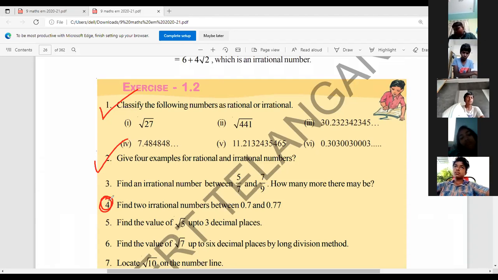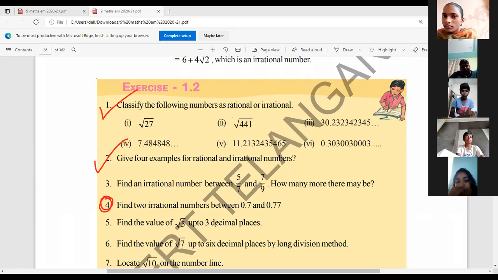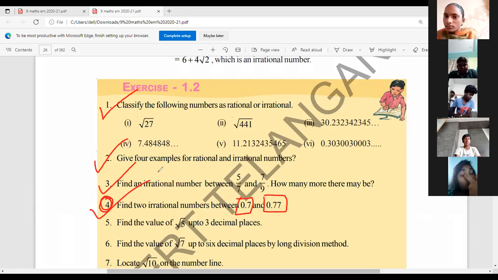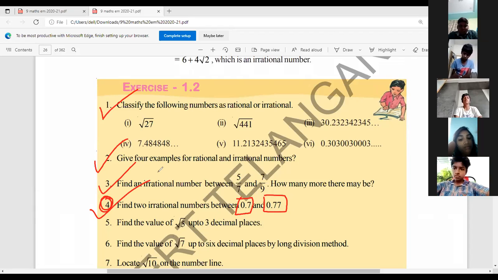Just now, earlier in this class, we discussed that non-terminating, non-recurring decimals are called irrational numbers, right? So between 0.7 and 0.77, we can write many irrational numbers, right? So the fourth one is also homework. Total how many? 1, 2, 3, 4. 4 bits of homework, Nana. Complete it. If you didn't get it, we'll discuss tomorrow, and write your doubts, if any. Okay, we shall stop here.